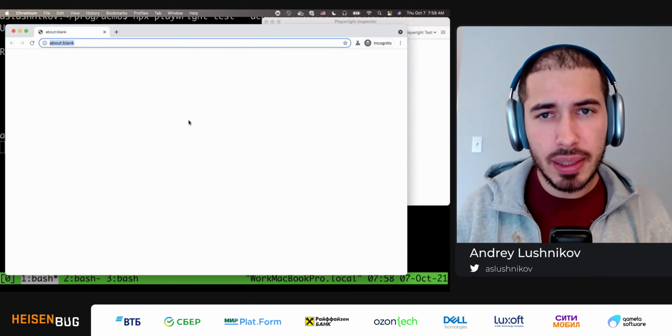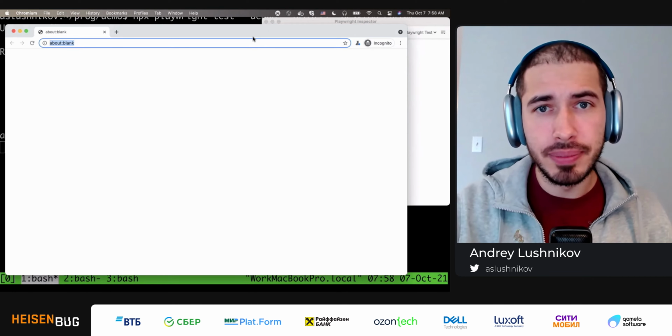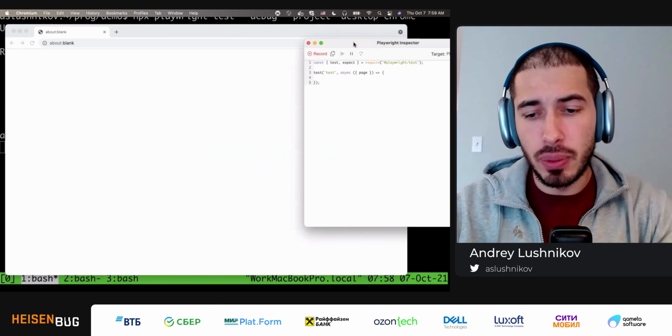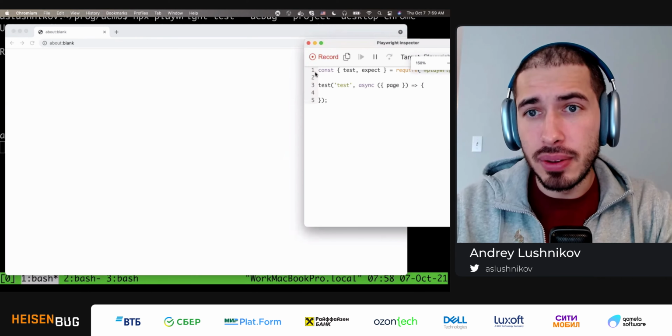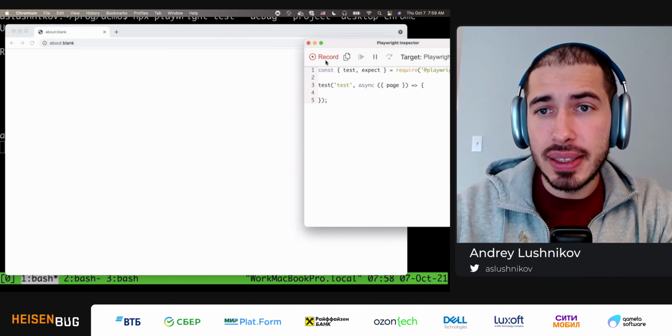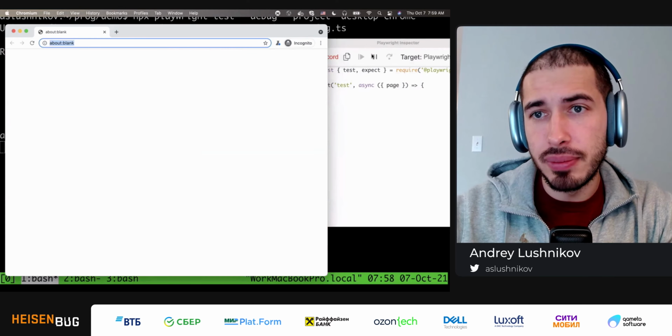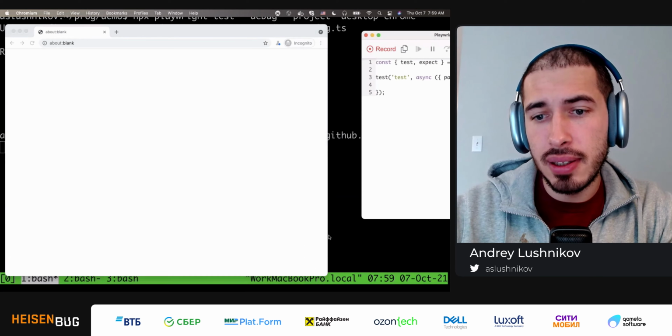Okay, so once again, we have two windows popping up. Again, we have a Chrome window, and again, we have a Playwright Inspector window. This time around, Playwright Inspector has this record button highlighted with the red color. Let me change the layout a little.